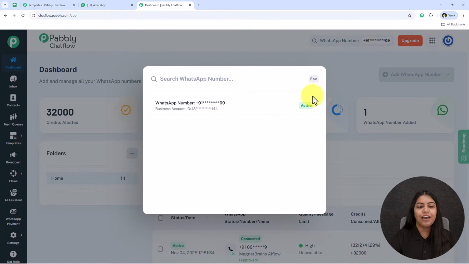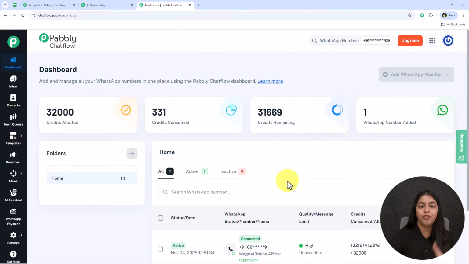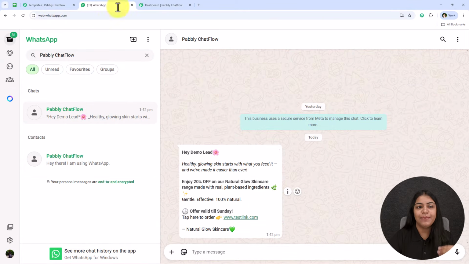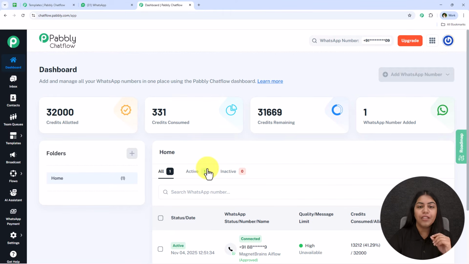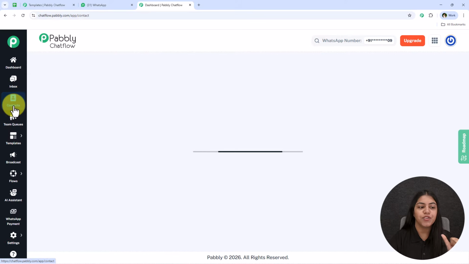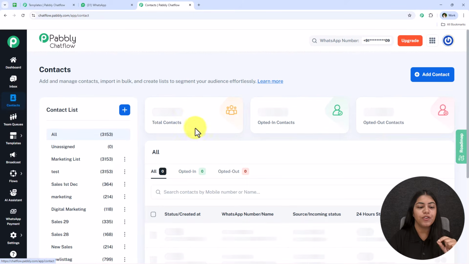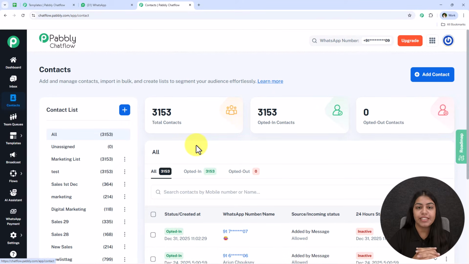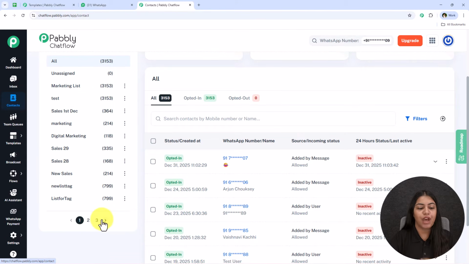As you can see, I have already added my WhatsApp number, so let's move on further and see how we can send bulk messages without getting banned. For that, you have to keep in mind two things. The first major thing is the contact section. So from the left-hand side, you have to go towards this contact section. Once you're on the contact section, make sure that you've created a contact list. As you can see, I have created multiple contact lists right over here.